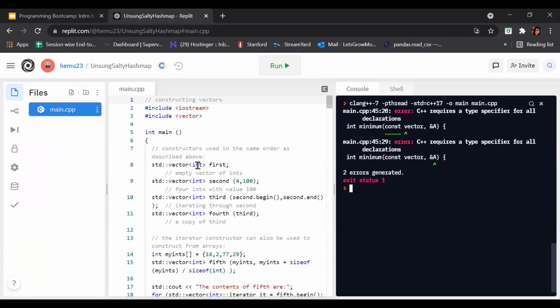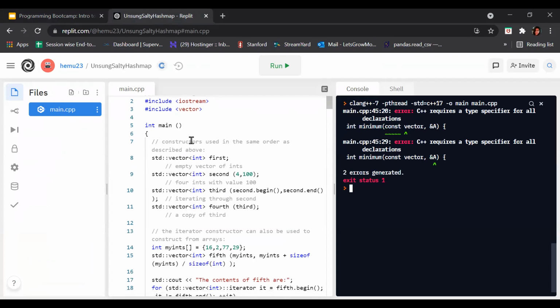We are constructing vectors here. It's as simple as that, so no need to worry about it. What is here is hashtag include iostream. It is our library for cin and cout. Hashtag include vector. I just told you in the theory session that we should include this to get our vector. This is a library for introducing a vector, so we are including it.